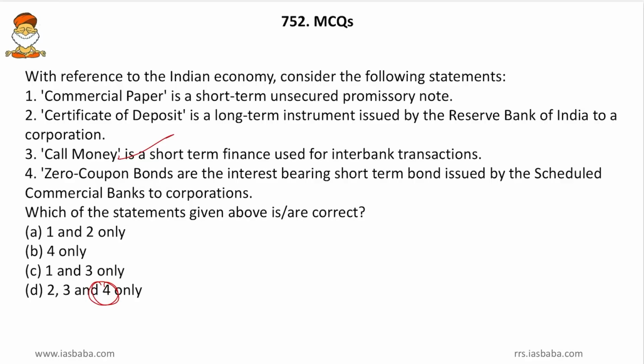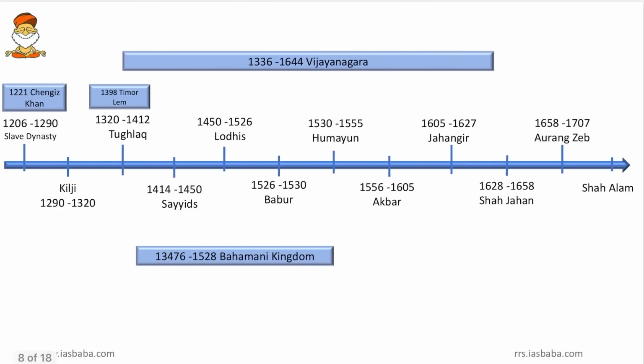Now, zero coupon bonds are the interest bearing short-term bonds issued by scheduled commercial banks to the corporations. Friends, the name suggests that the coupon is having zero on its right corner. Zero means no interest is being provided. So zero coupon bonds are not interest bearing bonds. So if you have that knowledge, you can eliminate 4. So 1 and 3 can be the option. So friends, these are lengthy questions, but they are very easy. So never leave them. Even if you catch hold of one option or one statement, you will get the answer. So this is all about today's guesswork. Then come to the next one.